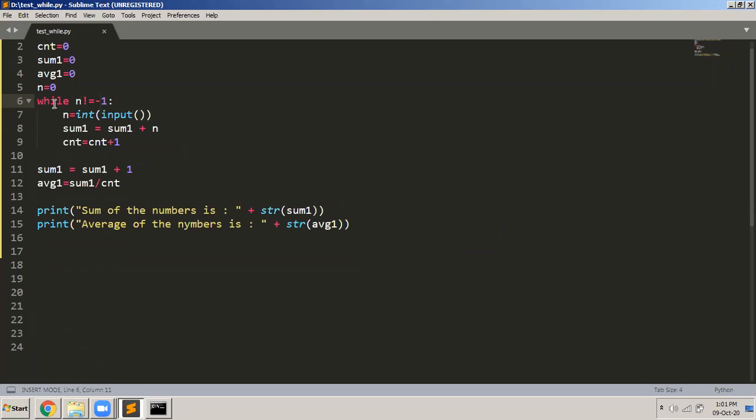Python is a very simple programming language. We don't have flower brackets, we don't have semicolons, nothing. If you want to write anything in the body of the while loop, just write it one tab space inside all of them. And then whatever comes outside the loop should be written in the first line, which makes these two statements part of the main program. Okay, I hope you understood the syntax of Python. First, be comfortable with the syntax of Python, and then you can slowly start writing some simple programs to learn the logic of the program.